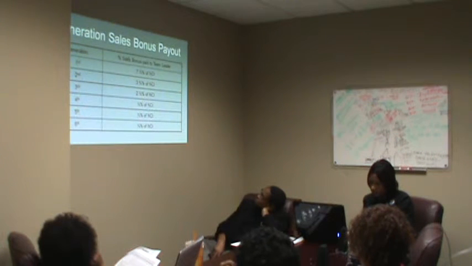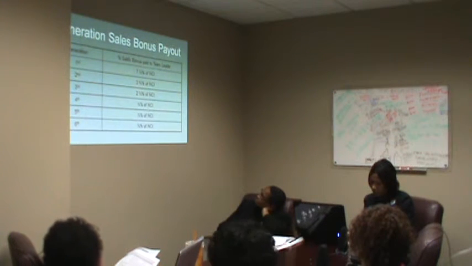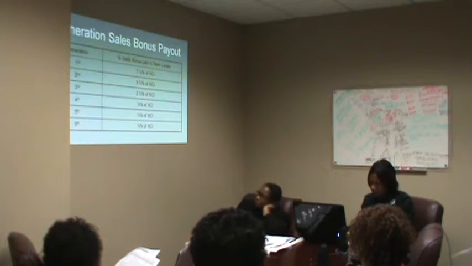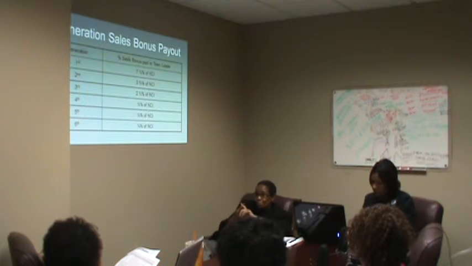Now the generations are paid out like this. The first generation pays 7.5% of the NCI. Second generation, 3 3/4. Third generation, 2 1/4. Fourth, fifth, and sixth generation, a half, a quarter, and a quarter. So as you build a team, you actually have the opportunity to get a total of 14.5%.